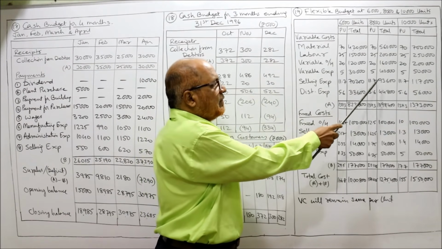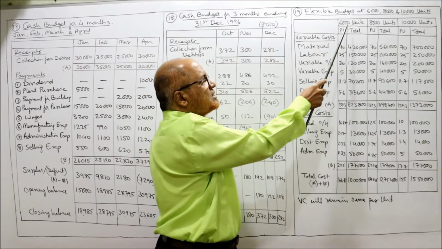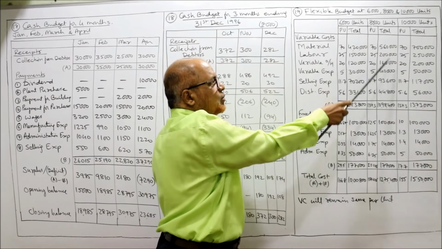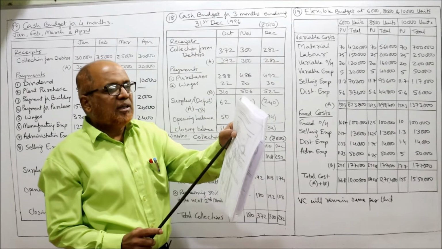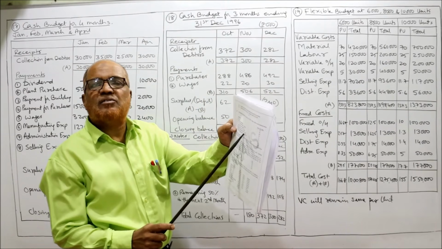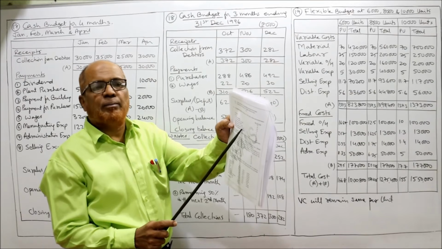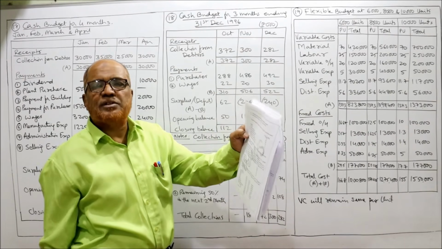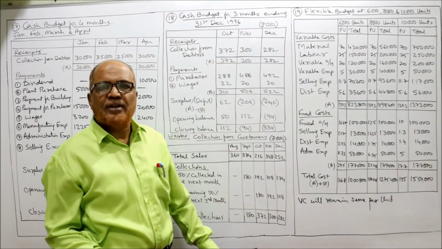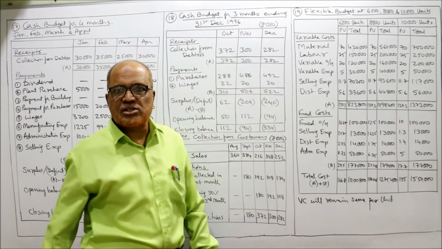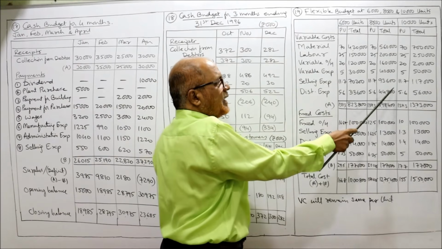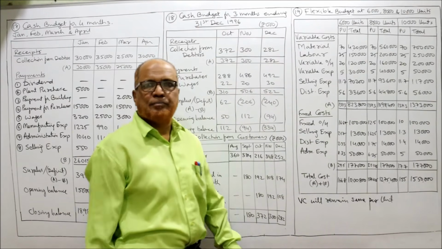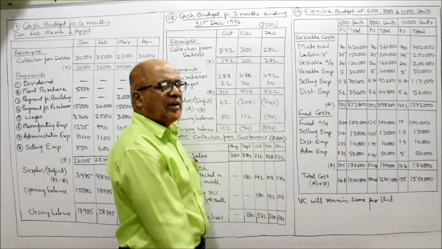Multiply 11.7 into 6,000, 11.7 into 8,000, 11.7 into 10,000. Same way distribution expenses. The distribution expenses are given 20% fixed, 80% variable. So 80% of 7 rupees, you will get 5.6. So multiply 5.6 into 6,000, 5.6 into 8,000, 5.6 into 10,000. We got the total variable cost.